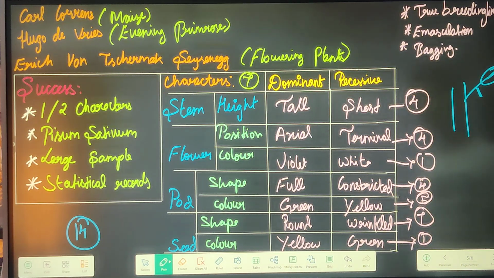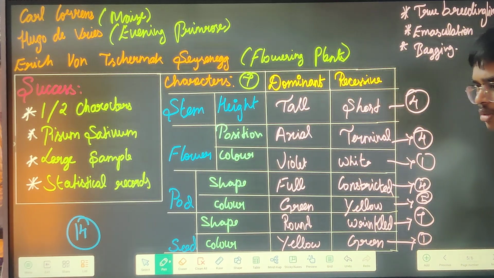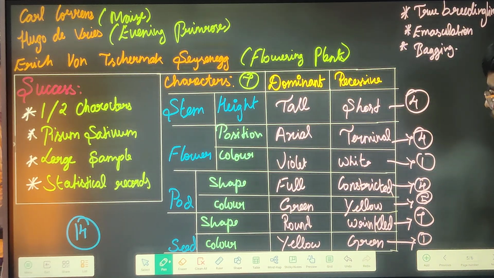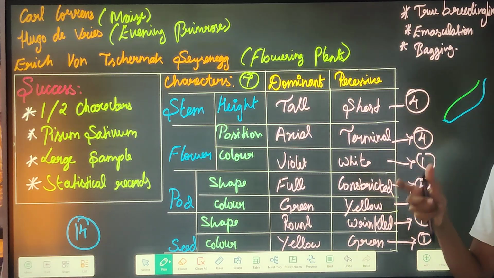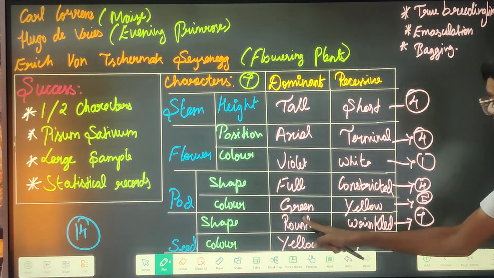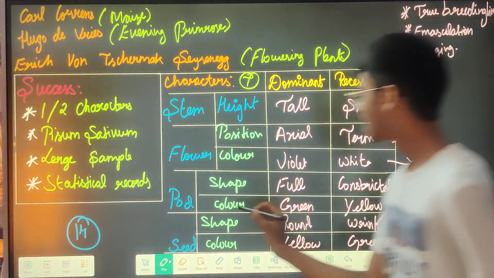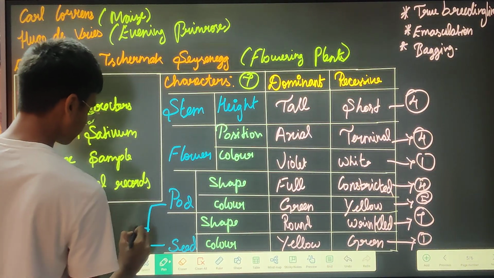Then flower color can be either violet or yellow. Then pod shape: the pod can be either full, meaning not constricted, or it can be constricted. Then pod color can be green or yellow, and these will be completely opposite.